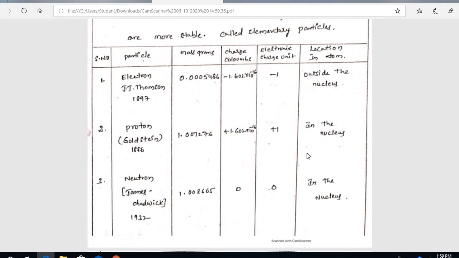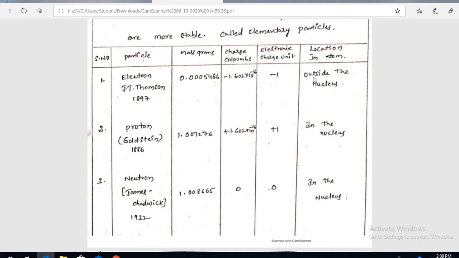And next we are discussing neutrons. Neutron was discovered by James Chadwick in the year 1932. Mass in grams is 1.008665, and charge in coulombs is 0. Neutron charge is 0, and the sign is also 0.